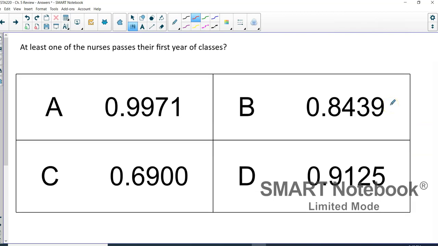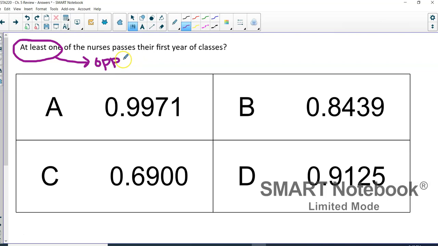Okay, and then the last one, what's the probability at least one of the nurses passes their first year of classes? So we looked at an example similar to this in the notes, but with this at least one, typically what we're going to do is look at the opposite. So what is the opposite of at least one? Okay, so that's supposed to say opposite.